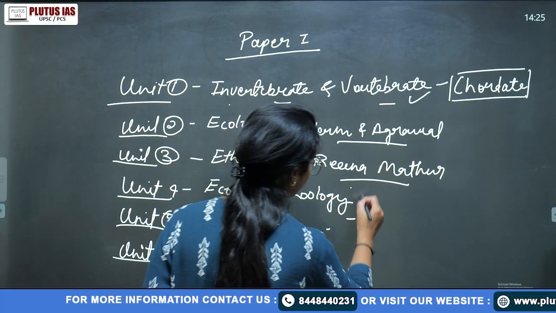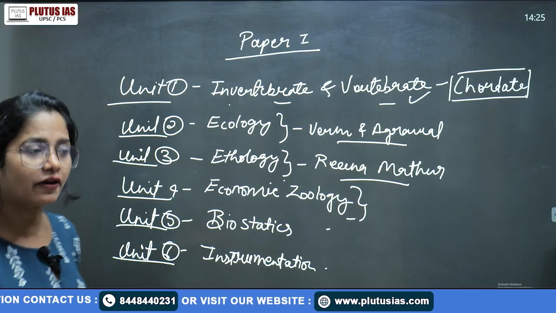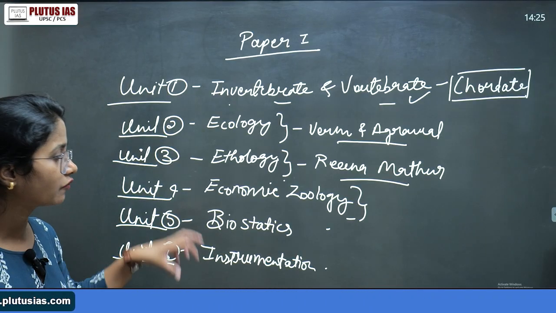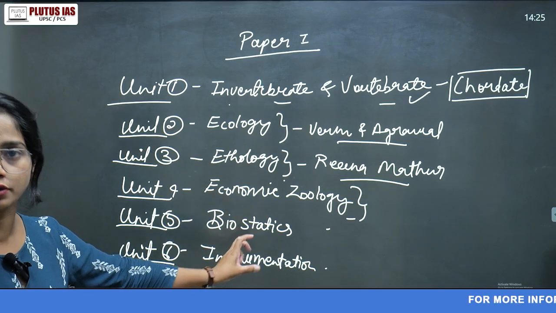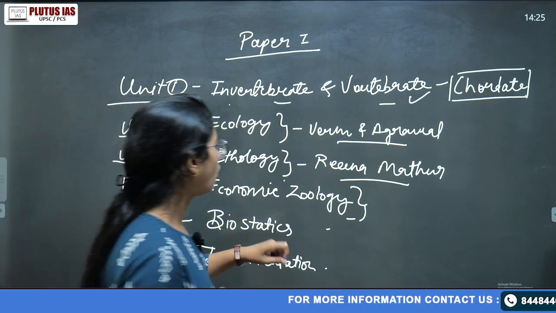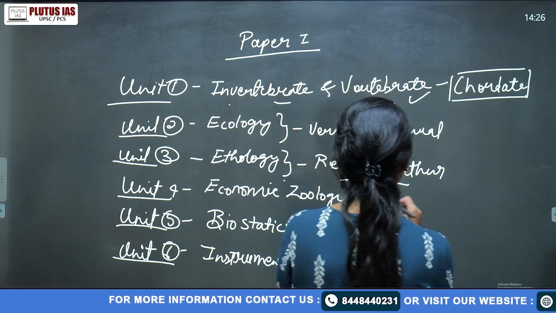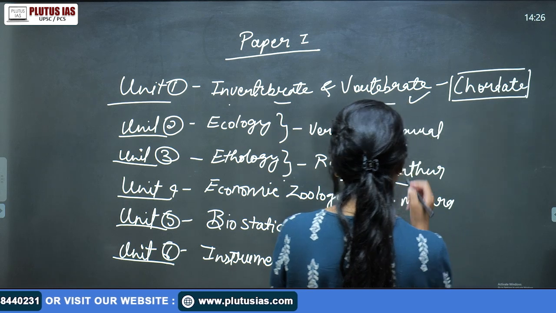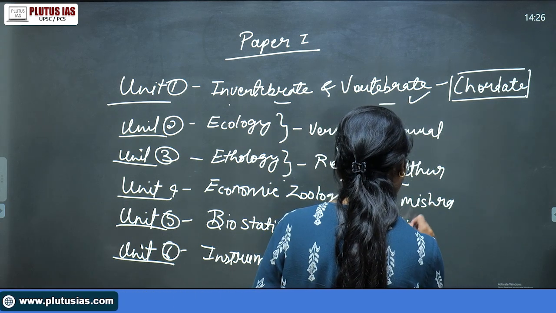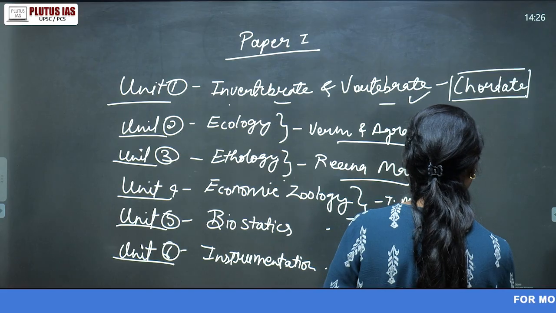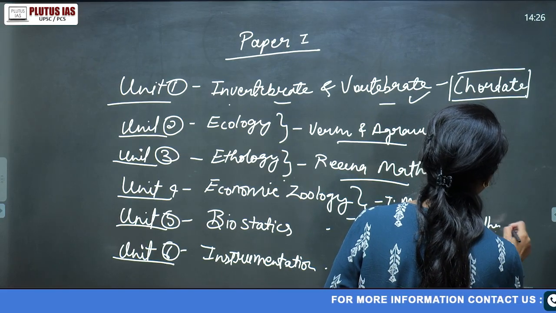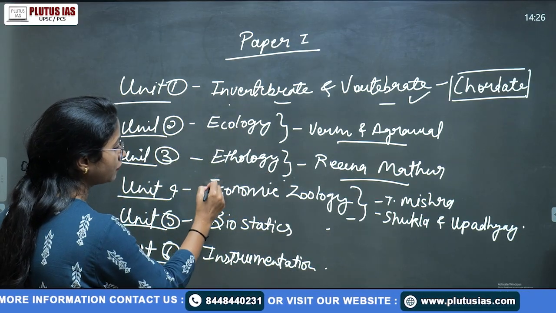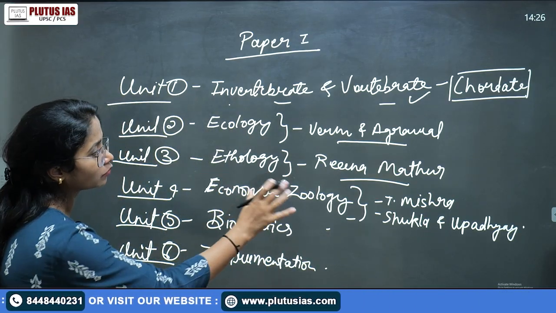These are topics which have a really diverse syllabus. Of course I'll suggest one or two books, but you need to check whether they cover everything specifically mentioned in the UPSC syllabus. For economic zoology, there is a book by Professor T. Mishra, and another by Shukla and Upadhyay. Even so, I will not say that the whole economic zoology syllabus will be covered through this book. First we need to understand the syllabus of economic zoology. Why am I not referring to one book?